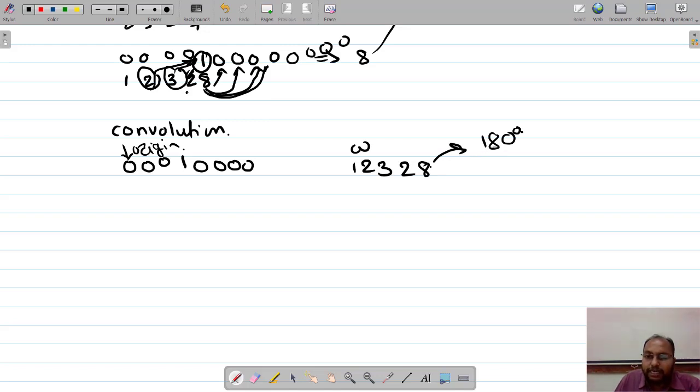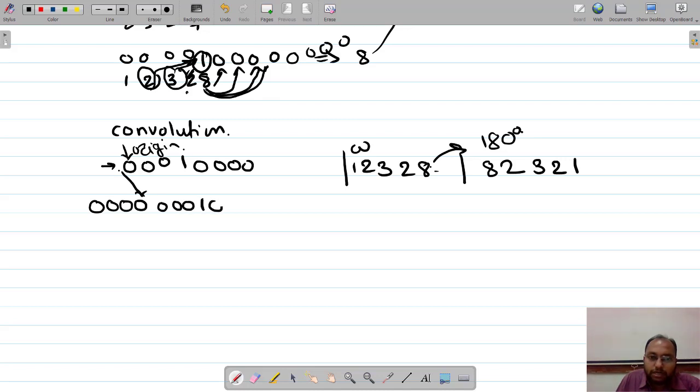What do you mean by rotation of 180 degrees? That means we are going to take a mirror image, right? So after taking the mirror image, what is going to happen? 8 will come at the first position, then 2, then 3, then 2 and 1. Is that fine? And now we are going to perform convolution. Again we need to go for 0 padding with 4 zeros before this one. Then after 3 zeros, 1 1 2 3 4, and again after this there must be 4 zeros, right? Now let us overlap this 8 2 3 2 and 1.